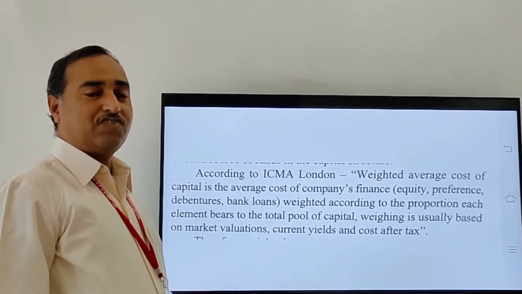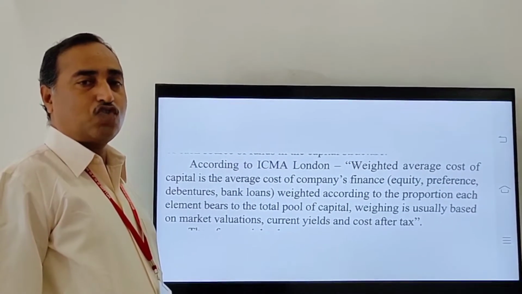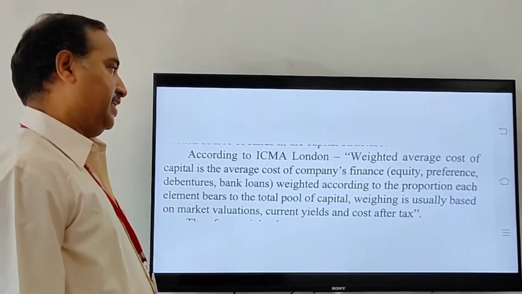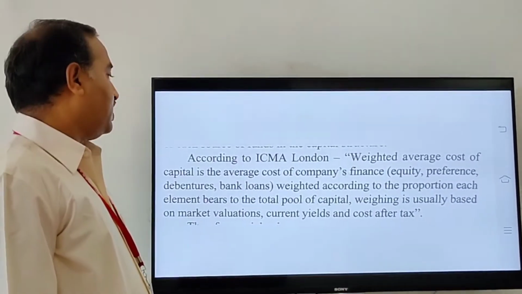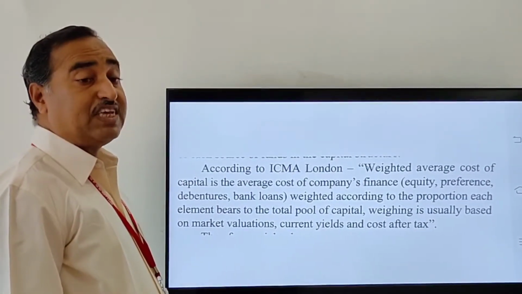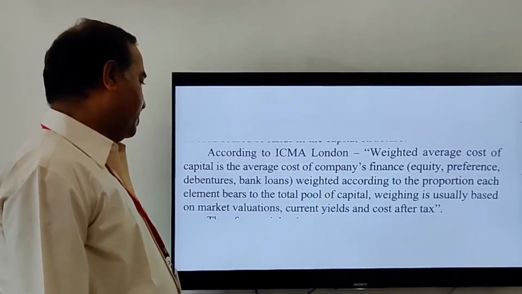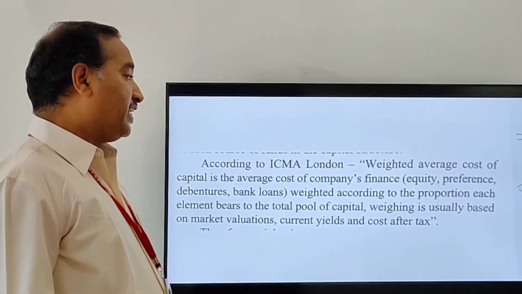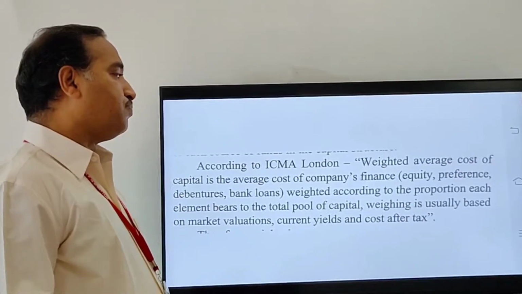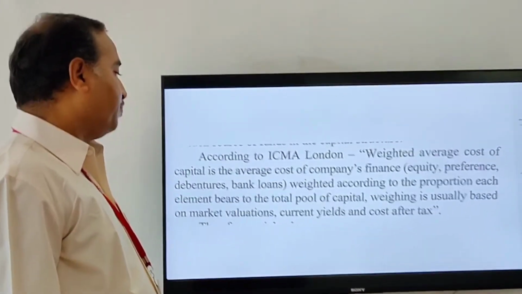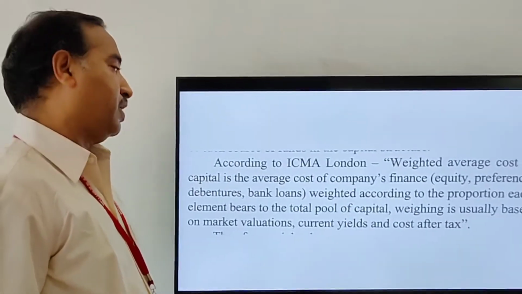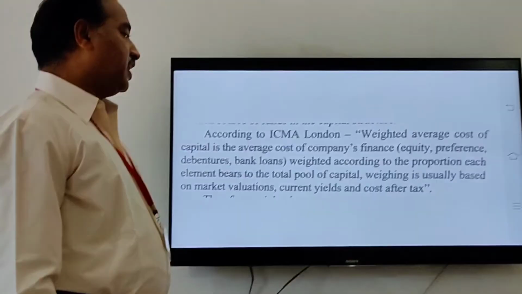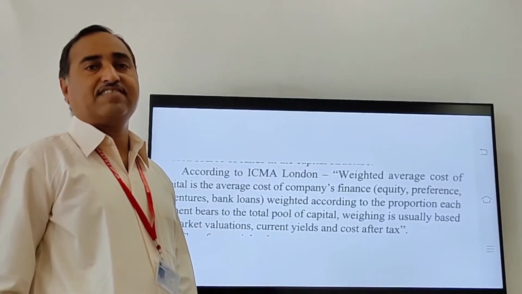We'll see one definition of weighted average cost of capital. According to ICMA London, weighted average cost of capital is the average cost of the company's finance: equity, preference, debentures, bank loans. These are weighted according to the proportion each element bears to the total pool of capital. Weighing is usually based on market valuations, current yields and cost after tax.